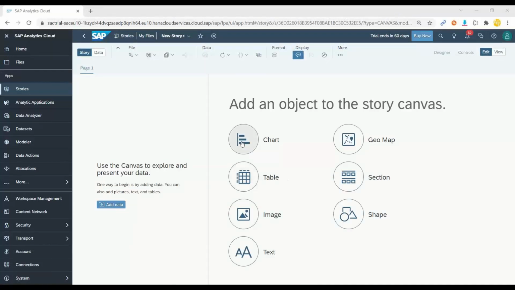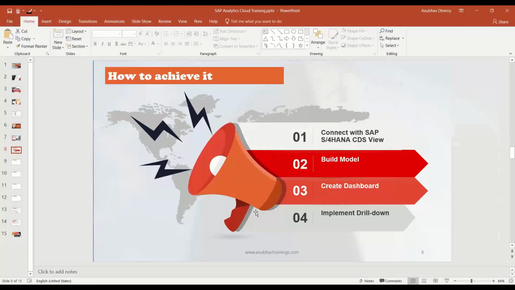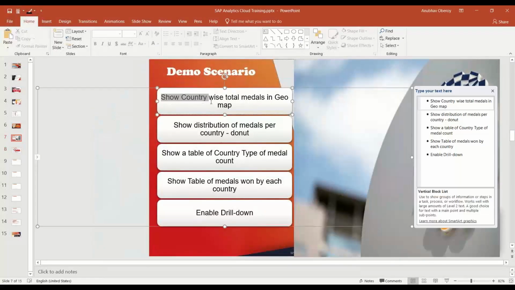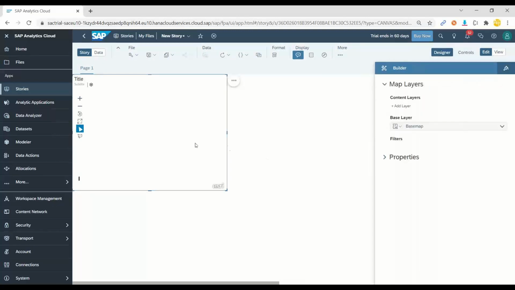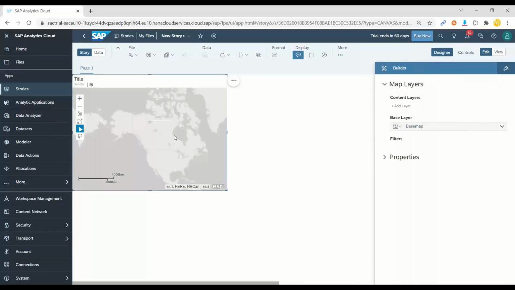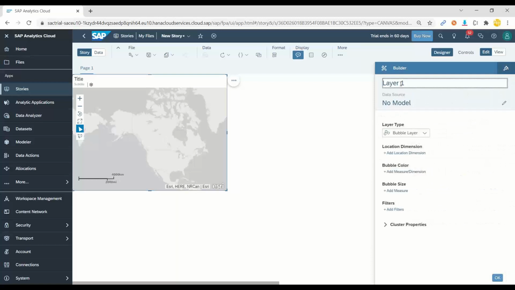And I will choose a chart, and I will also review the requirements of what we want. First, we want to show country-wise total medals in a geo map. So the first requirement is to create a geo map. So I choose geo map. The moment I choose that, the system asks us to create and link it to a model. To do that, we will add a layer and call it country-wise model.